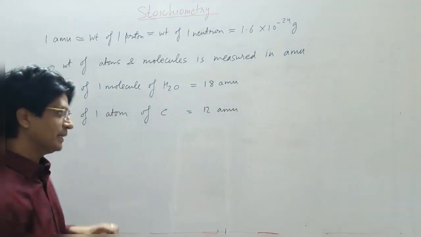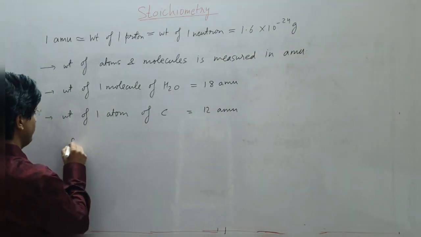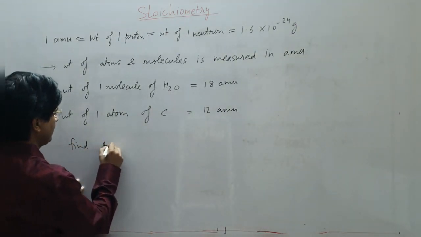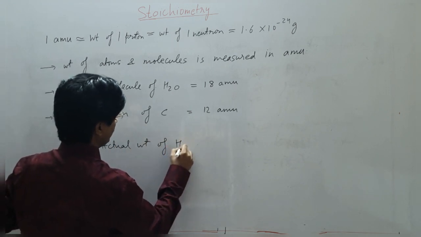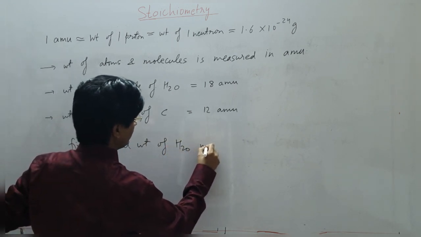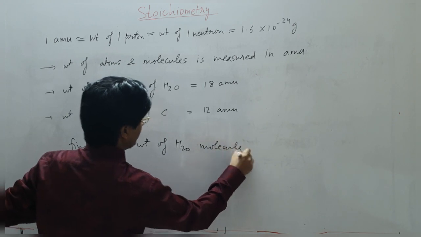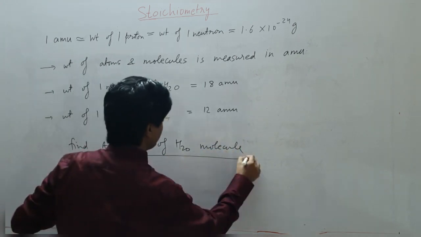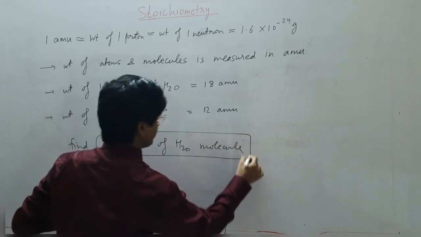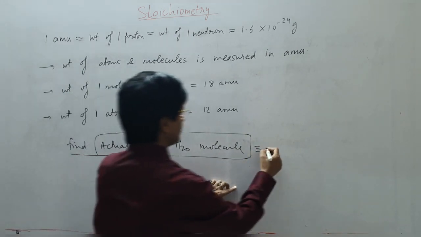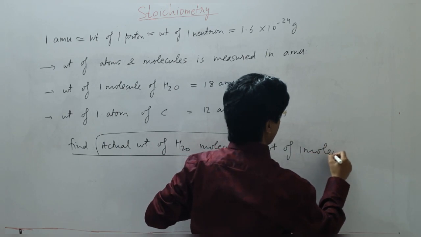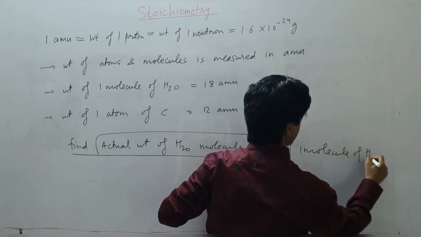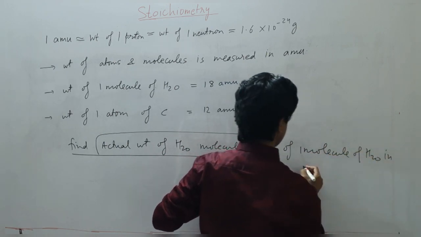Now what they ask is, they say find the actual weight of a water molecule. When they say actual weight of a water molecule, this phrase actually means the weight of one molecule of water in grams.